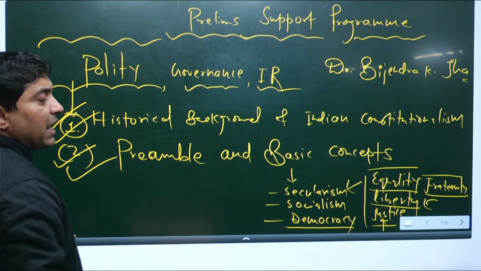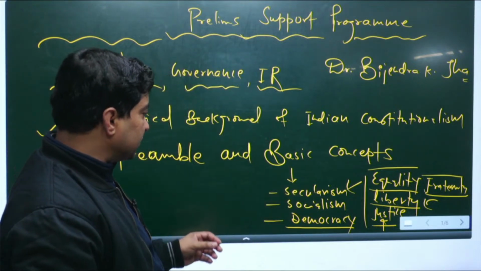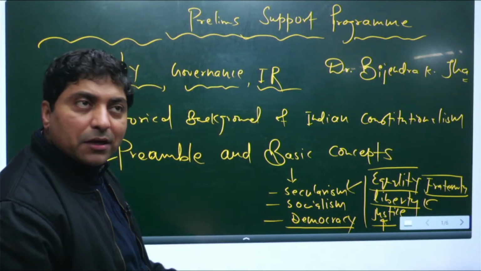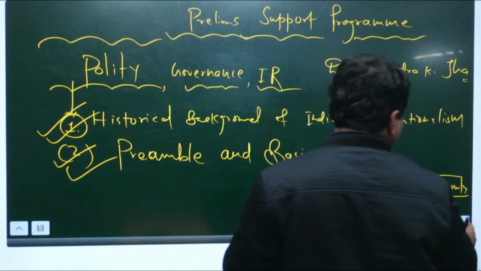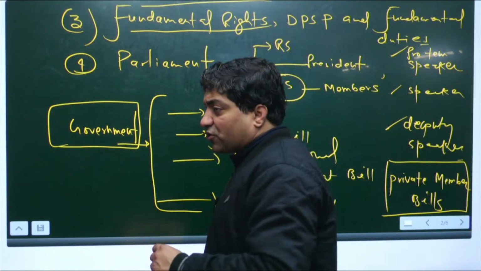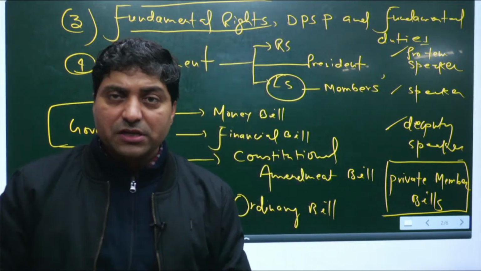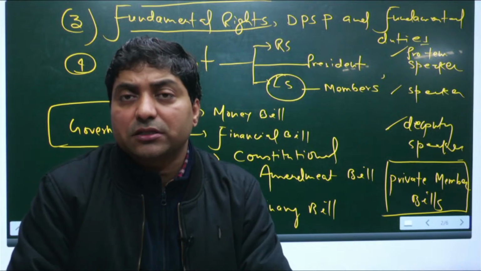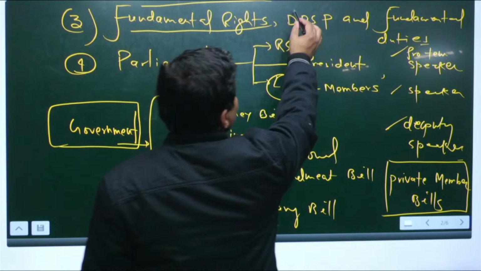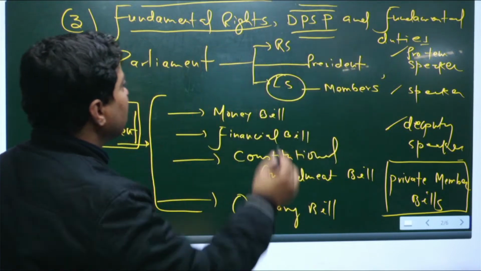Second, the preamble and basic concepts like equality, liberty, justice, fraternity, secularism, socialism, democracy, rule of law. These basic concepts one should know. Then fundamental rights. You know that we have 6 sets of rights, and one should focus on them, along with several judgments, constitutional provisions and so on. Then one should focus on DPSP, and then fundamental duties.